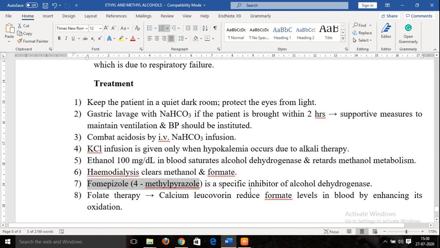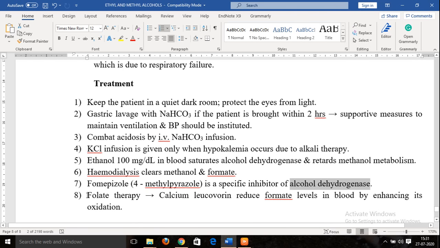And the next measure is fomepizole or 4-methylpyrazole. Now this is a specific inhibitor of alcohol dehydrogenase, so this can be used to inhibit the metabolism of methanol. As we have seen, this is the enzyme involved in the first step of methanol metabolism, which converts it into formaldehyde. So when fomepizole is given, it inhibits the enzyme alcohol dehydrogenase, so that methanol metabolism is inhibited at the first step itself, and the formic acid is not generated.